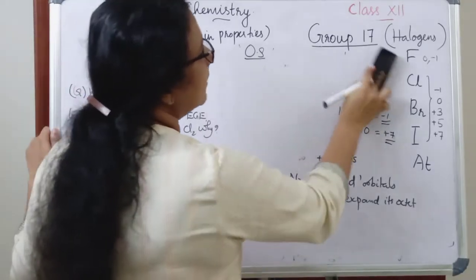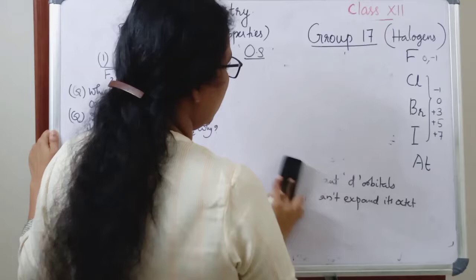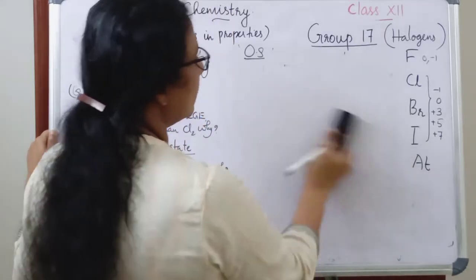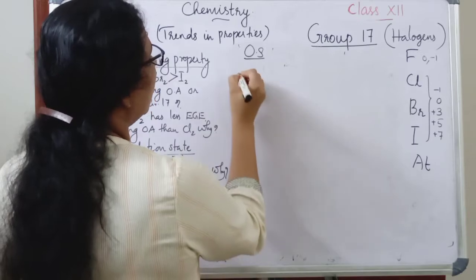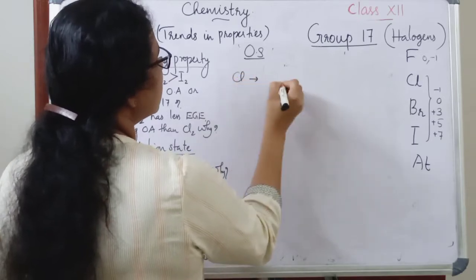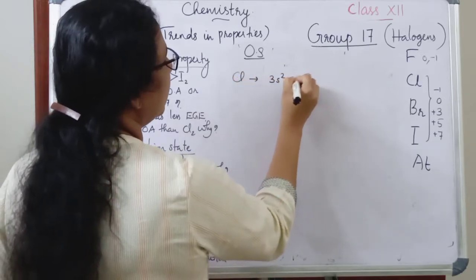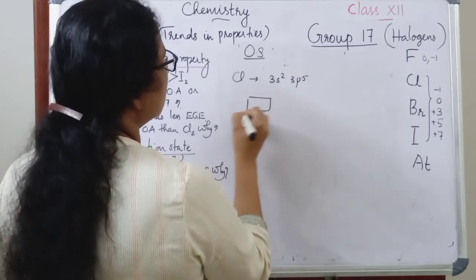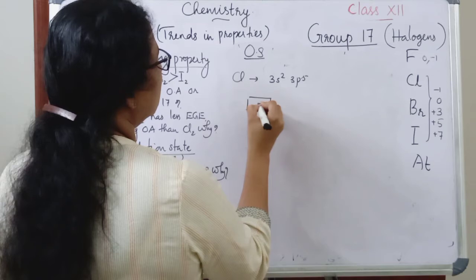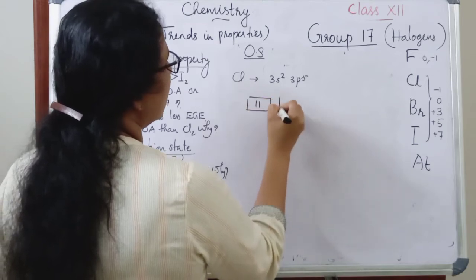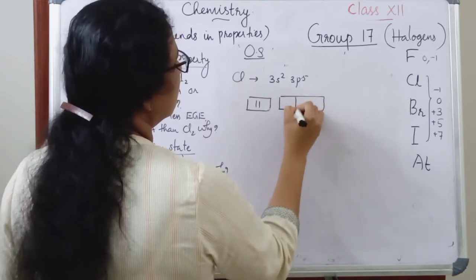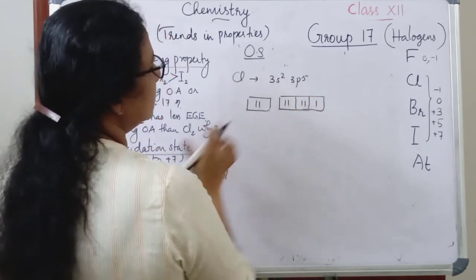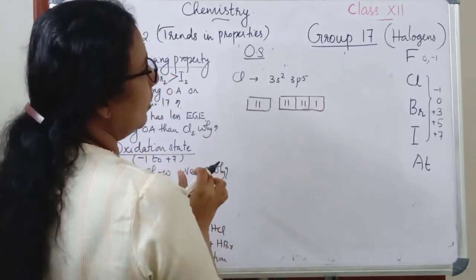So let's see the positive oxidation states of chlorine. I will show you how it is possible. In the case of chlorine, we know 3s2, 3p5 is the outer shell configuration. This is the ground state electronic configuration.